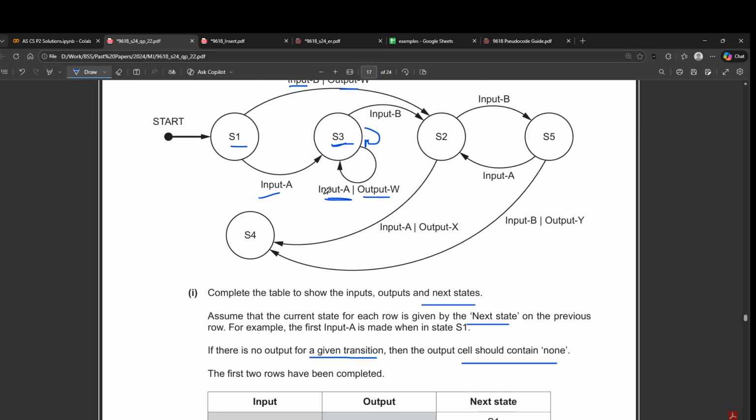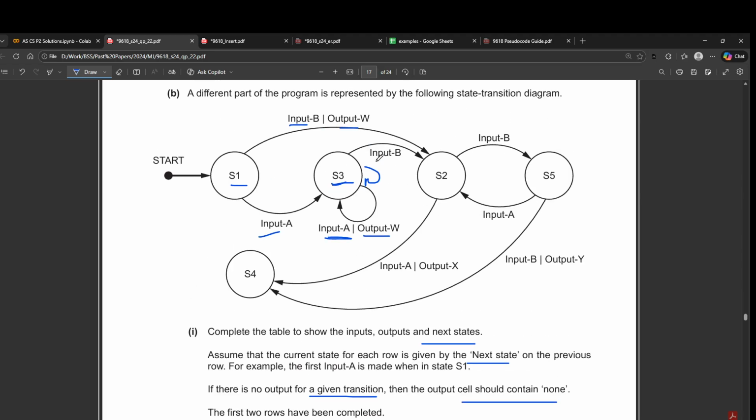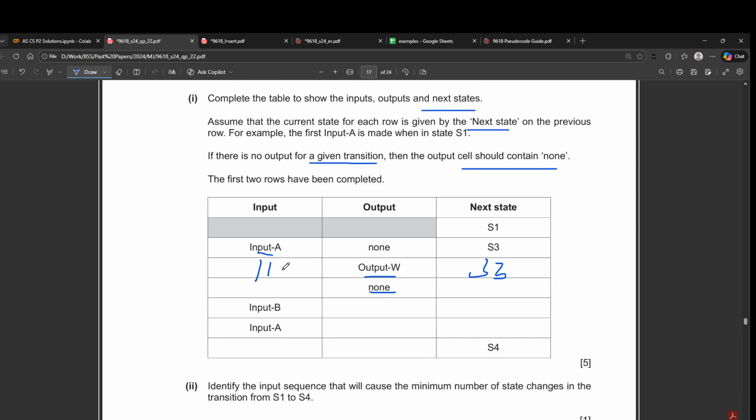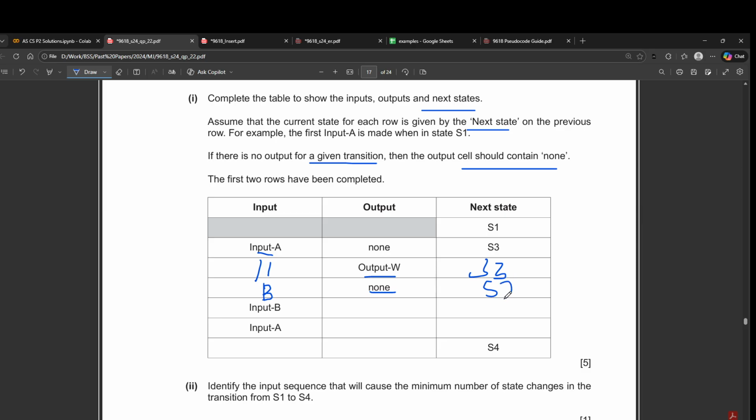Then in the next part they're saying that the output is none, so that means it should only have an input. So at S3 there is only one state that has an input, which is input B. I'm just writing the short form, and from input B we go to state 2, so I'll just write S2.